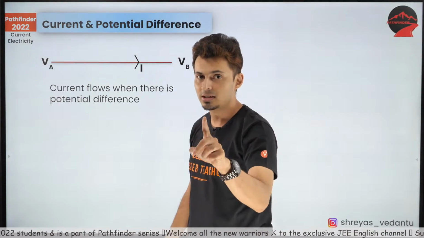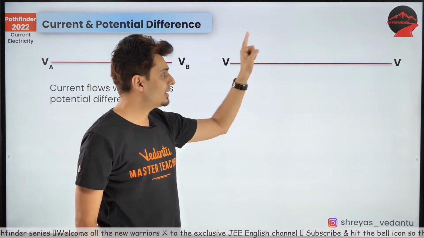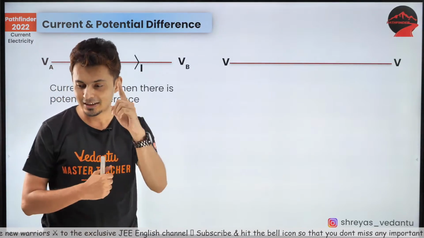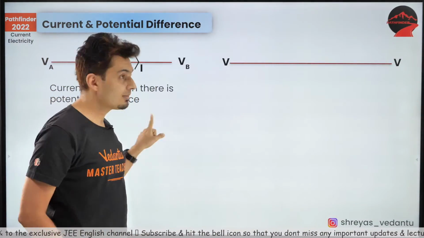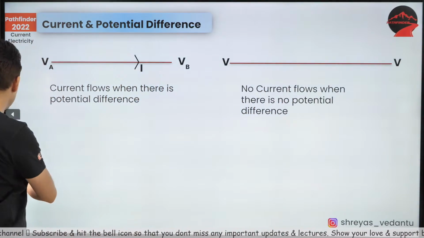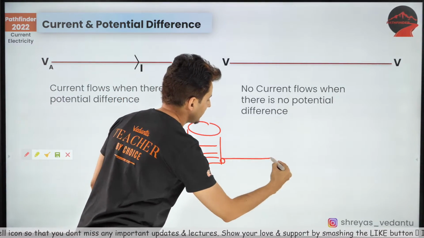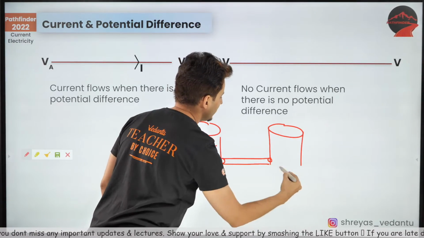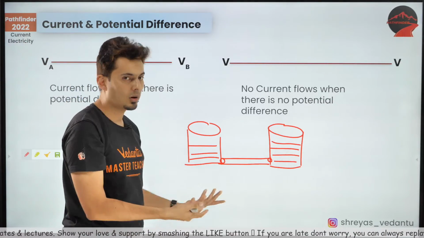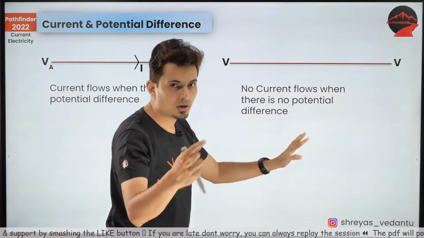This is a very important key concept for Wheatstone's bridge. Remember that. Now, if the 2 points have the same potential, guys, then what will happen? Yes, this is like the water potential. Correct, Krishna Mohan. If the 2 points have the same potential, then there is no current as there is no potential difference. It's like saying you have two buckets with the same amount of water and you're connecting them with a pipe. There is no reason for the water to go from one side to the other. The height of the water is the same, so it will not flow. There is no current, no water flowing from one side to the other. This is a very important concept for the next slide.